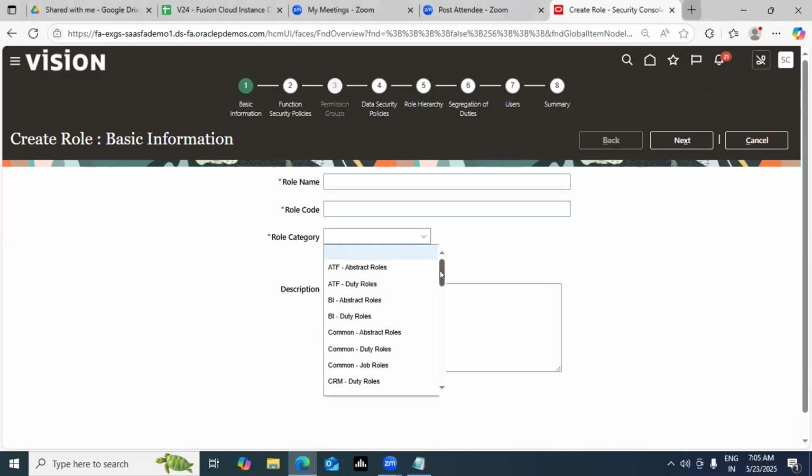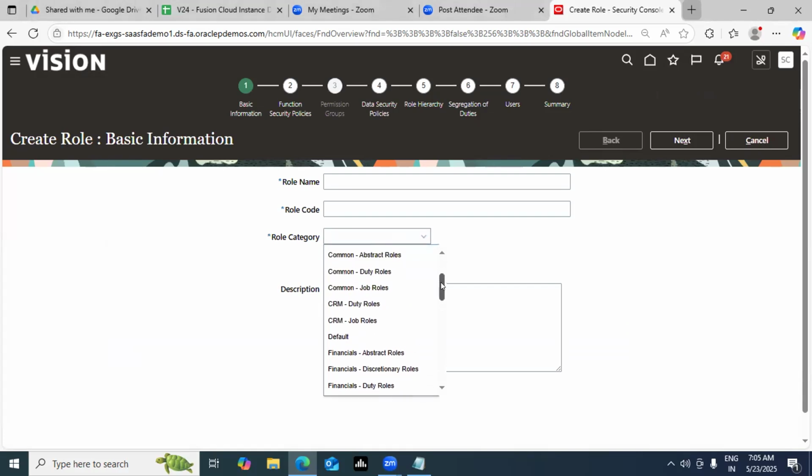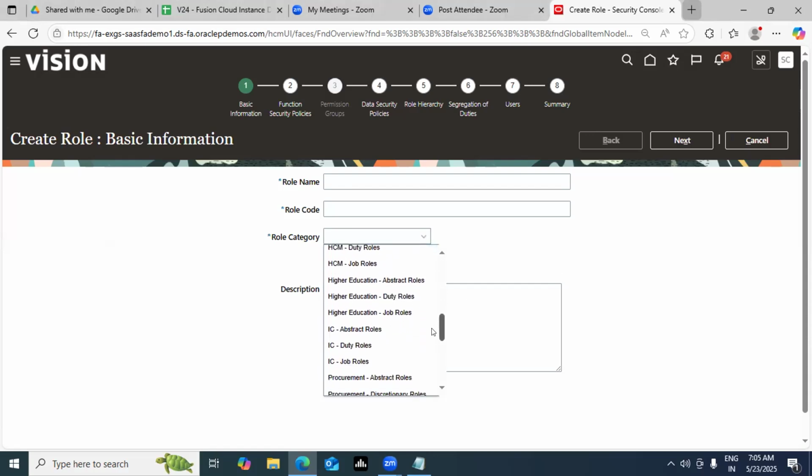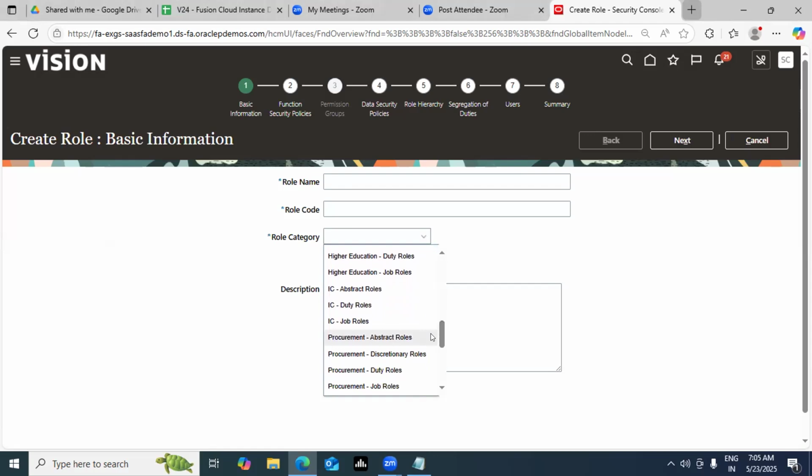Specific module also, right? You'll get this for finance also. Common is something which you can attach to any user. That's why I created common, right? You have specific module ones also: financial, HCM, procurement. All your modules are also there.